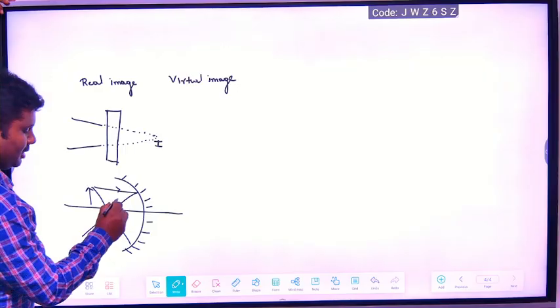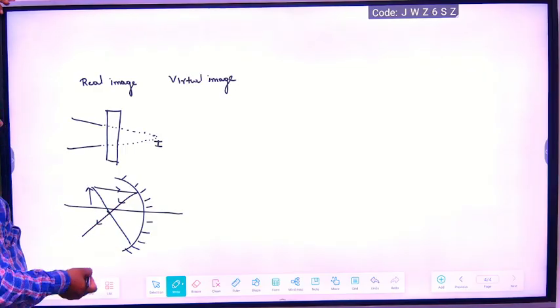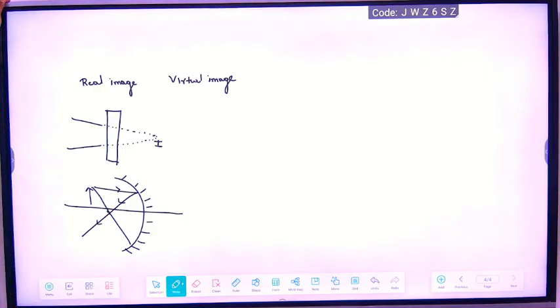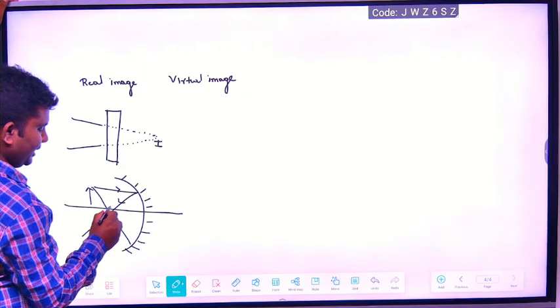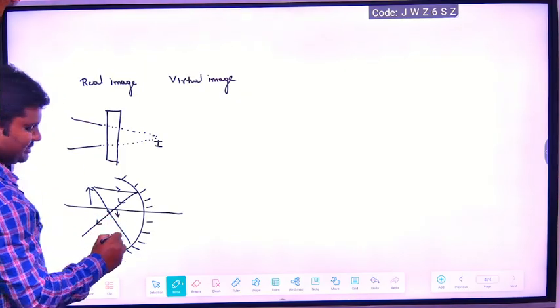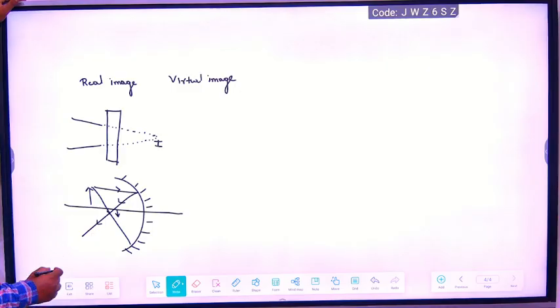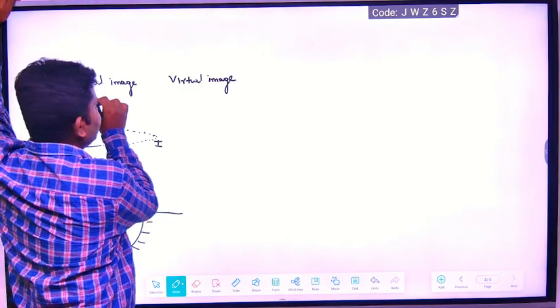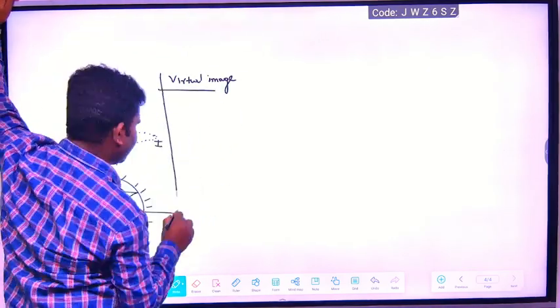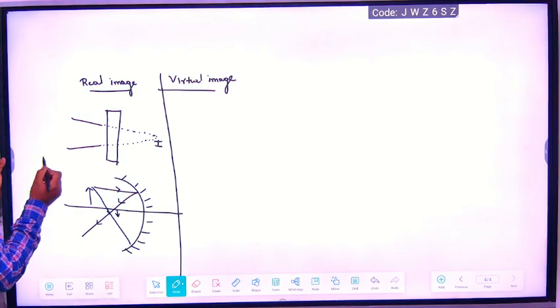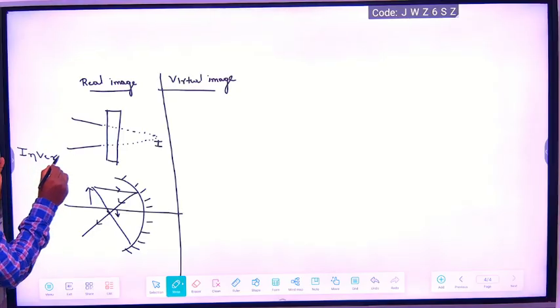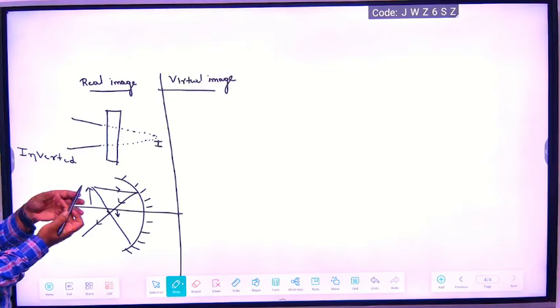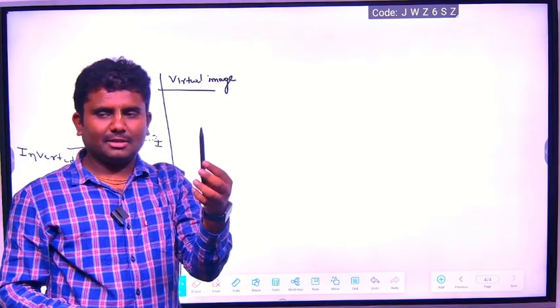Understood? So this image is of very minute size. If the object is like this, the image you will get is reversed. So what is the nature of the image? I am talking only about real image. Real image is inverted. If you take this pen and keep it like this, the real image will be upside down.